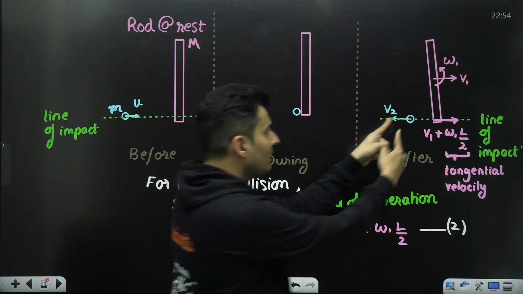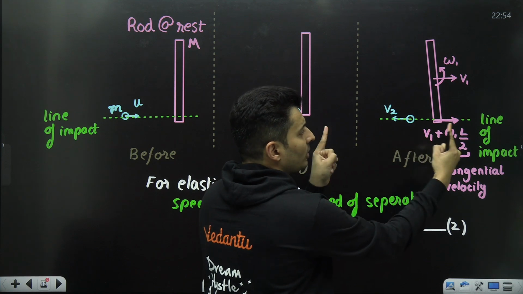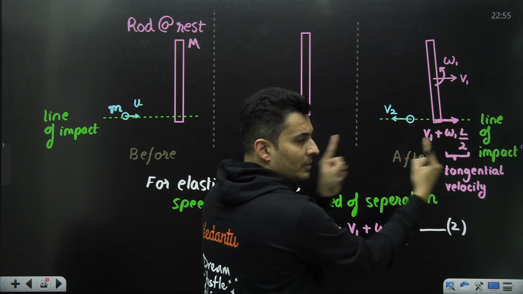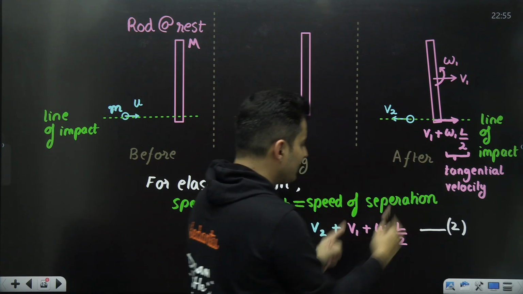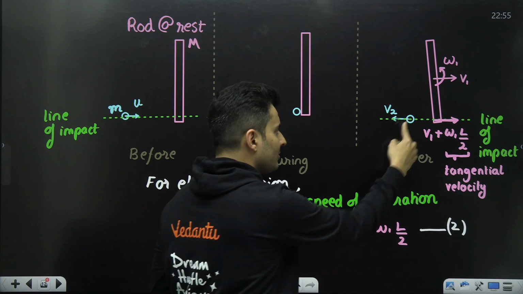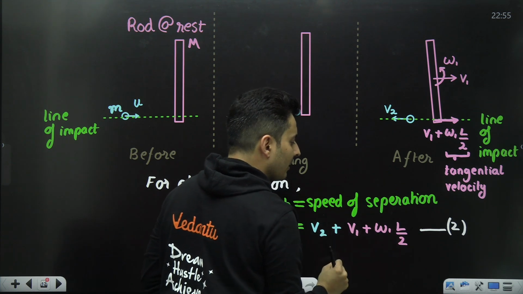Observe this carefully. This ball is going left-hand side. This point is going right-hand side. Both of them are going apart from each other, away from each other. So while finding their relative speeds, I will put a plus sign. The speed of the ball, v2. The speed of this point is this particular quantity.